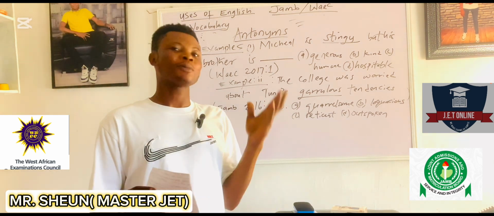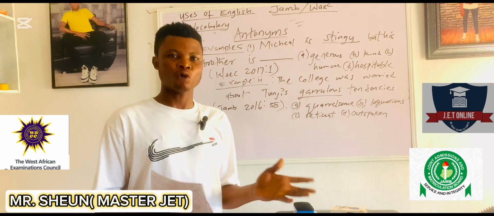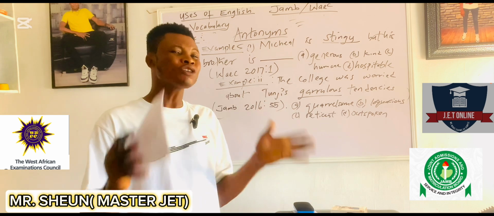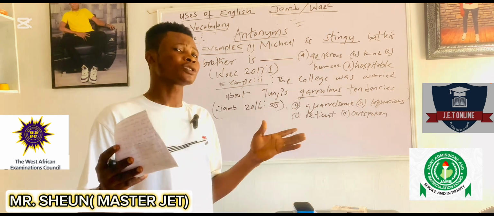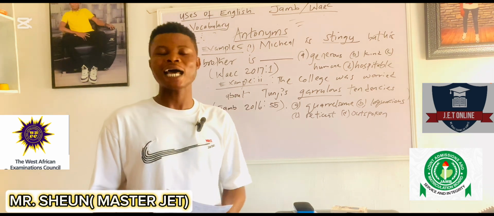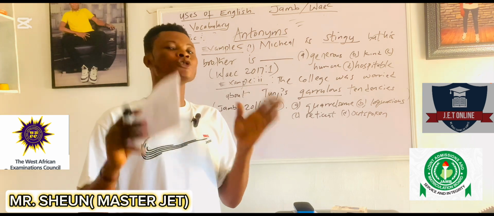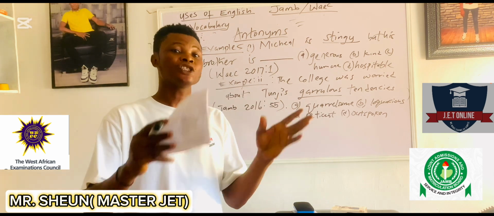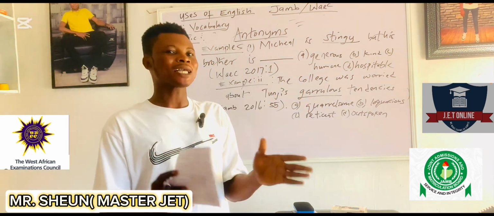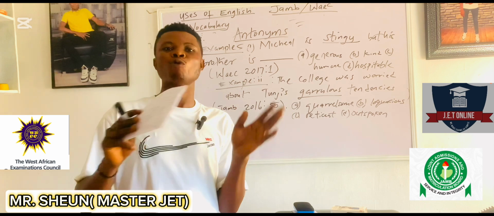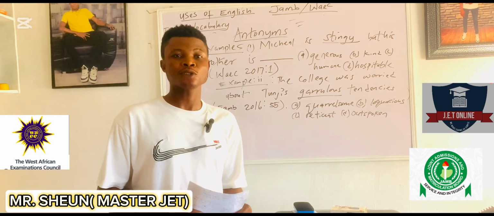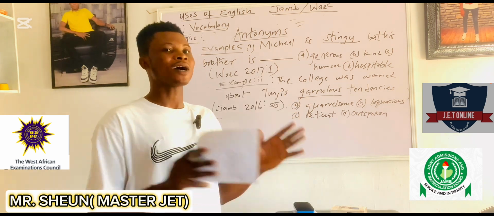So don't forget our hints, don't forget our techniques. Number one, I said knowing the dictionary meaning of a word will help you to answer questions under synonyms and antonyms. Number two, the context, the sentence meaning. That is, some sentences will give you a clue to the meaning of such underlined words. Then lastly, I said using the rules of positivity and negativity in the options. That is, in the options, which are positive and which are negative? Now you can decide your answer, even without knowing all of these options, by grouping them under those that are positive and those that are negative.